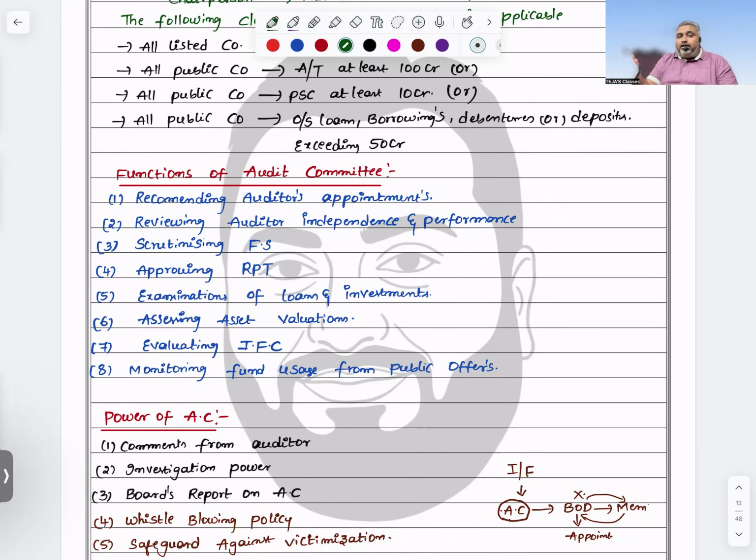Also monitoring of fund usage from public offers: how you are spending, whether you are using it for the purpose it was raised or it has been misutilized, should be verified. Now, they only monitor and observe. They don't get involved in any aspects of misutilization. But here NFRA plays an important role, which will come later. That is also a repeated question.